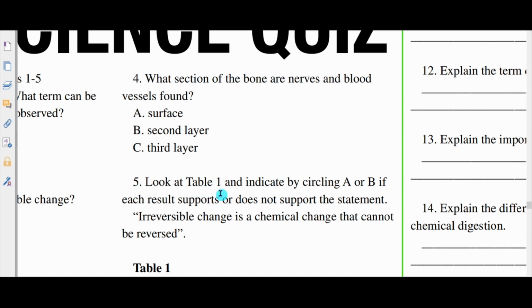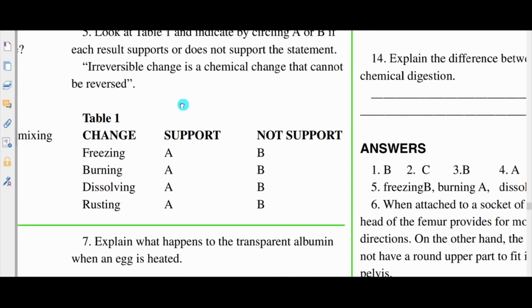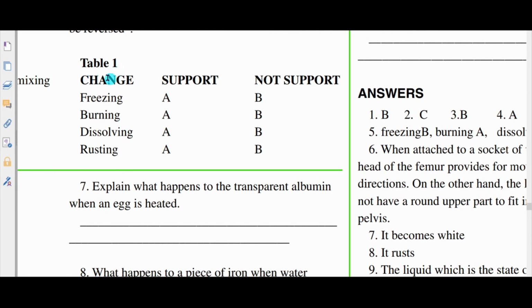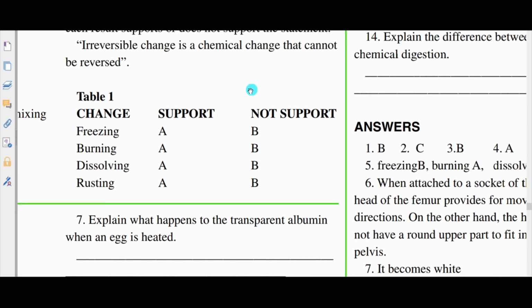Number 5, look at table 1 and indicate by circling A or B if each result supports or does not support the statement. Irreversible change is a chemical change that cannot be reversed. Now let's go with the table. Here we have table 1: change, support, not support. Freezing does not support the statement, because it is not a chemical change, it's simply a change of state.